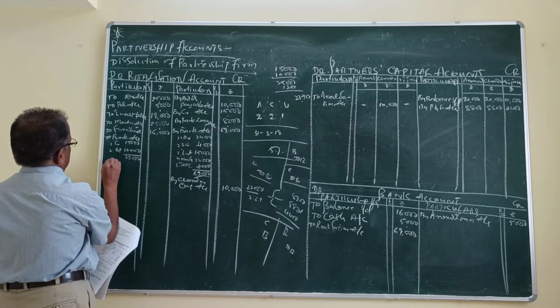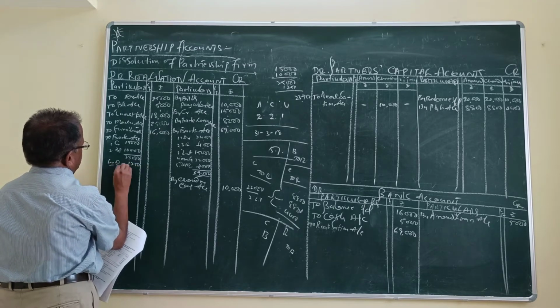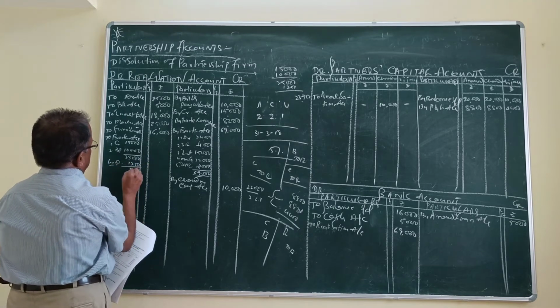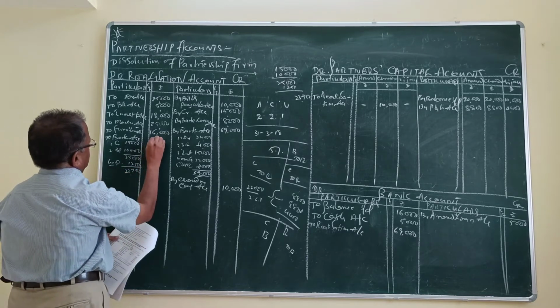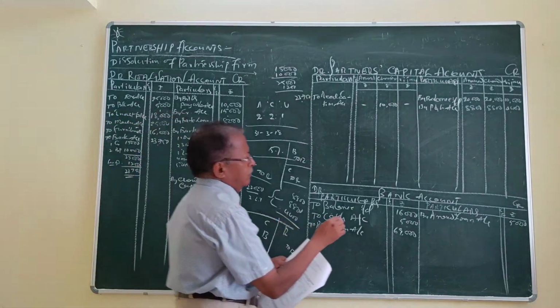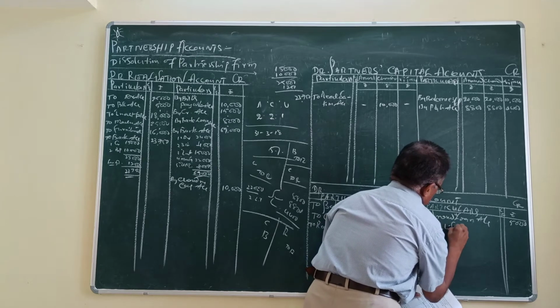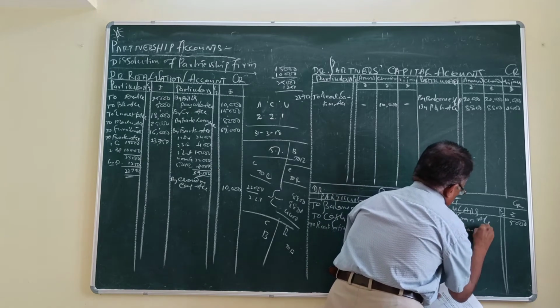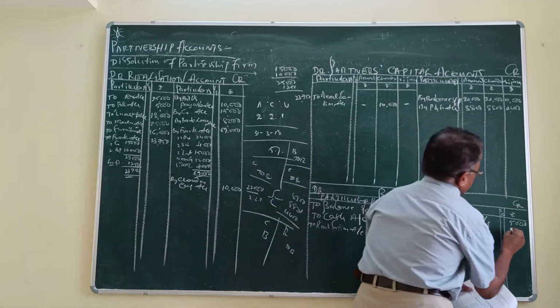Total 25,000, less 5% discount 1,250, that is equal to 23,750. Then in the bank account, by realization account, 23,750.